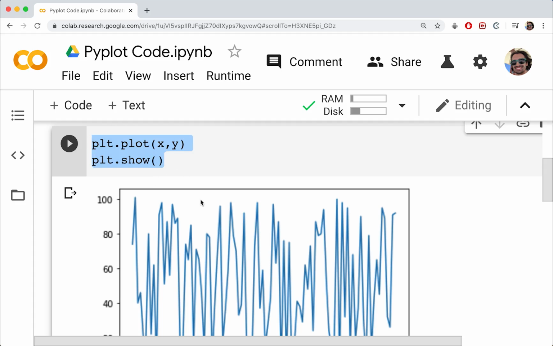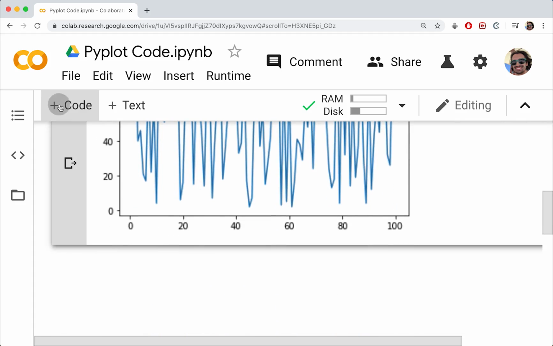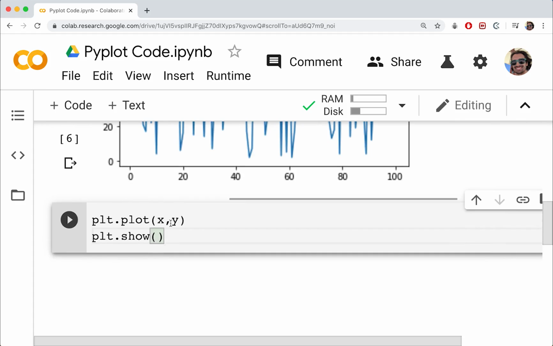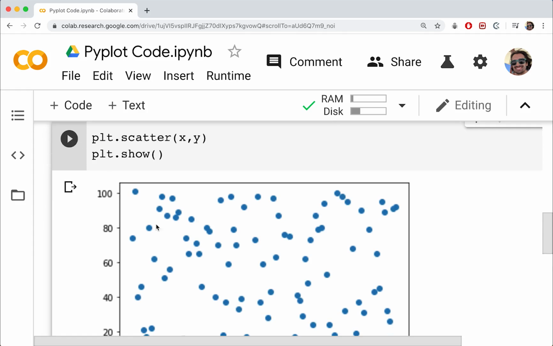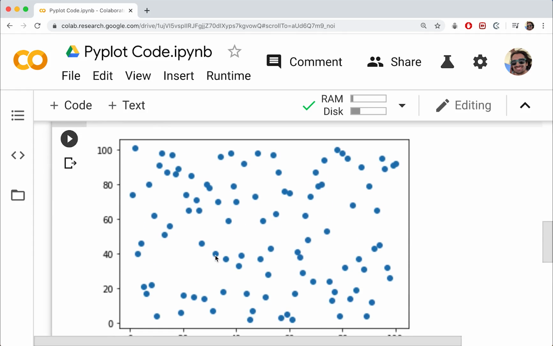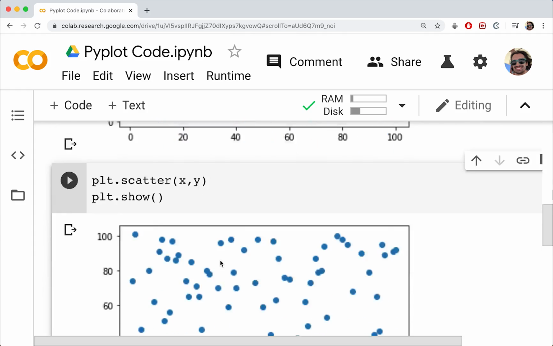So I'm just going to copy this code over. I'm going to start up a new cell here, paste it in, and replace plot with scatter. So instead of creating a plot and connecting everything with a line, this is just creating a scatter plot, which should just put the points on the graph like this. Okay, so again, exactly the same data set.